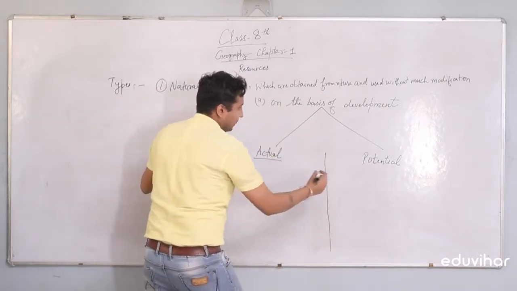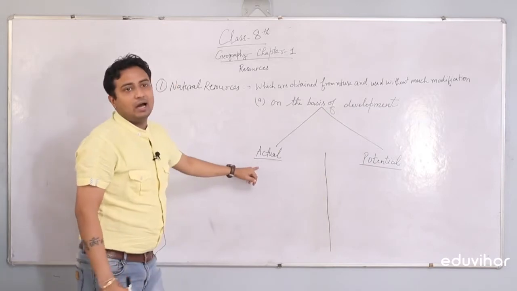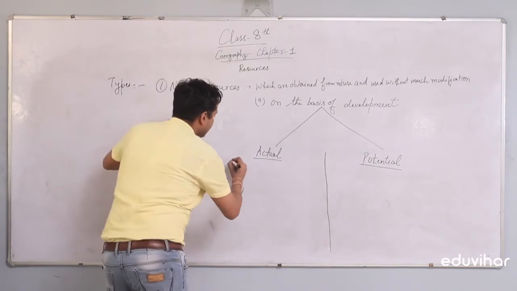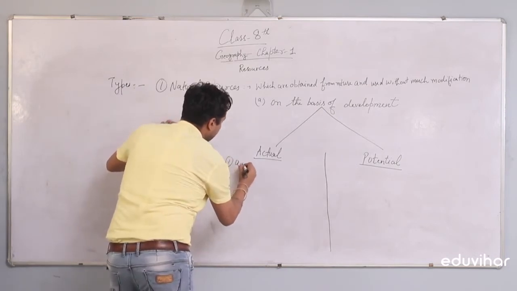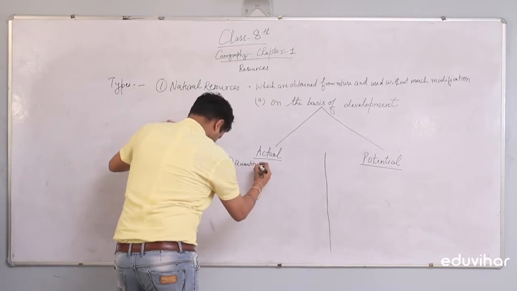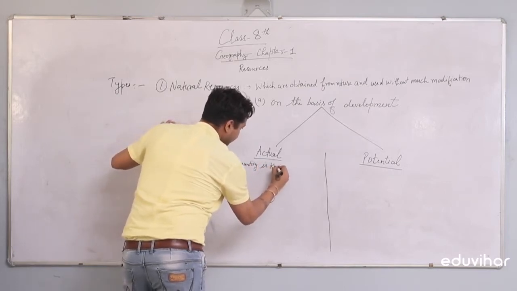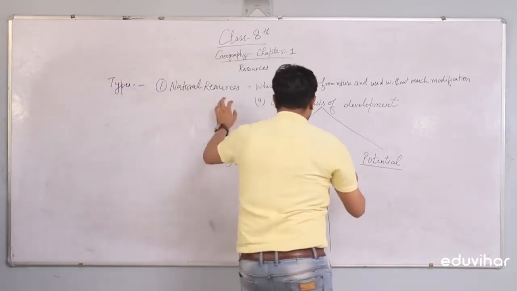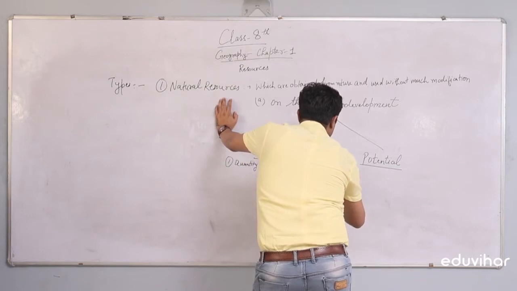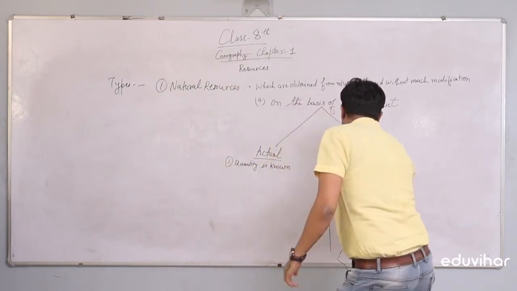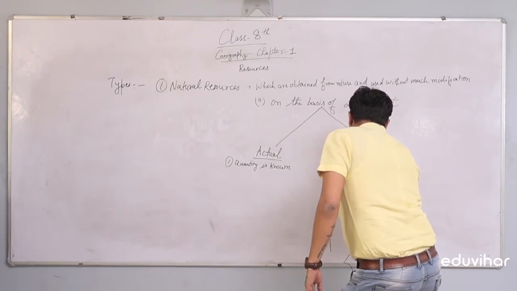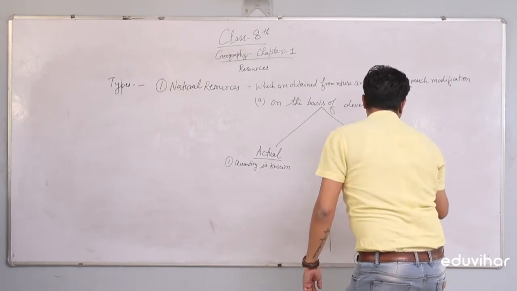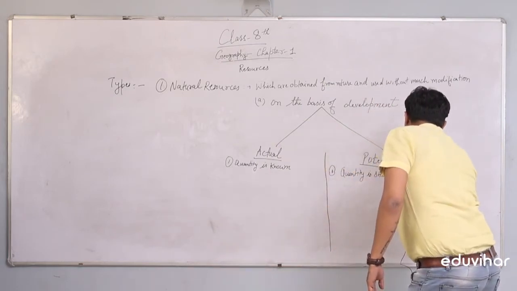Actual resources are the resources whose quantity at present is known to us. It means quantity is known to us. Potential resources are the resources in which quantity is still not known.